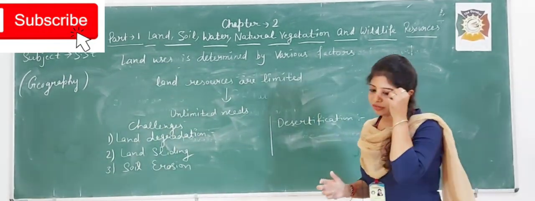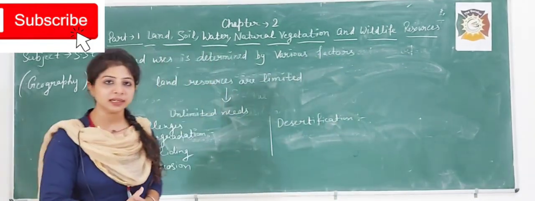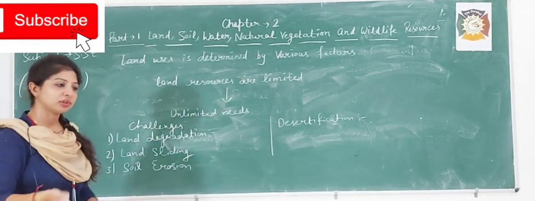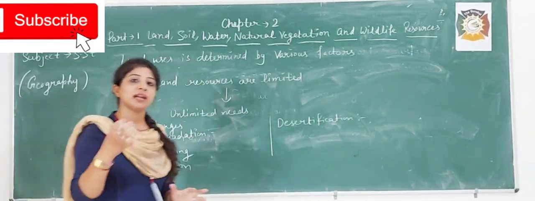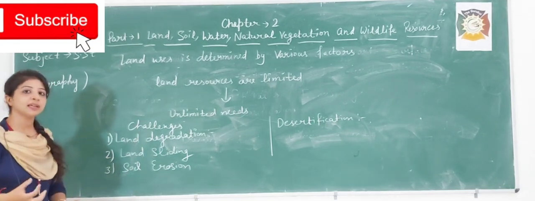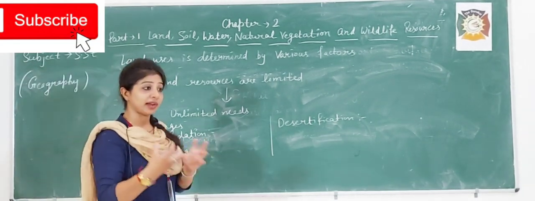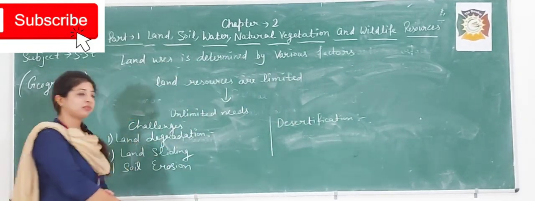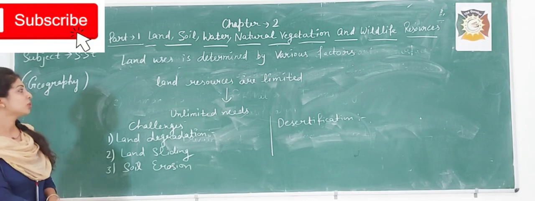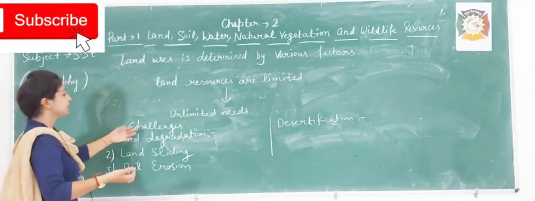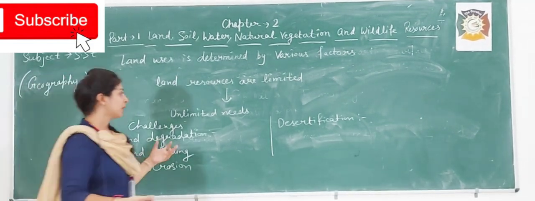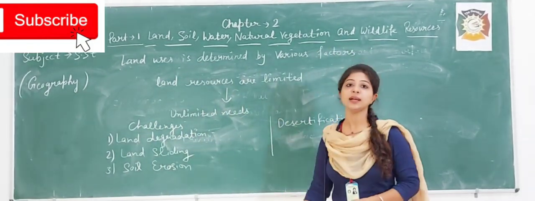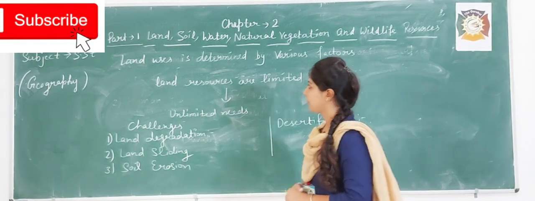Okay, so what we have done about the land: we have done about land resources, what is land resources, what is the utility of land. We have done the uses of land. Next we have done the factors about the land, which factors describe the land pattern. There are physical factors, there are human factors also. After that we discussed the challenges faced by the land resources. So this was all for today.